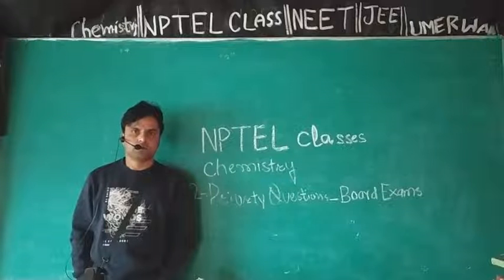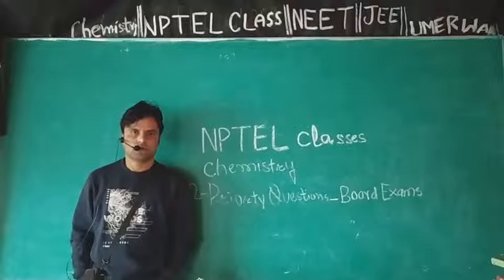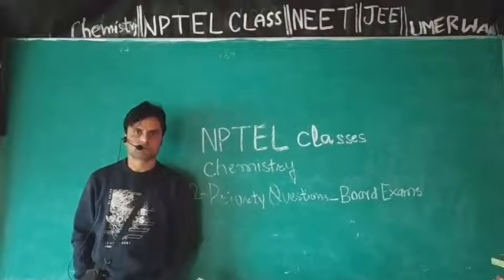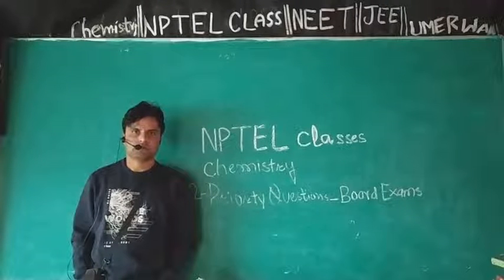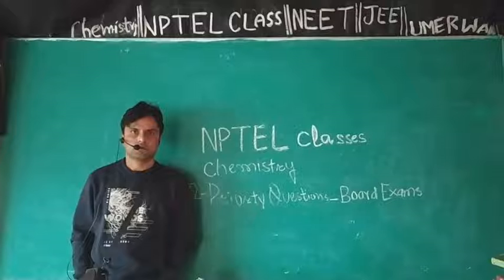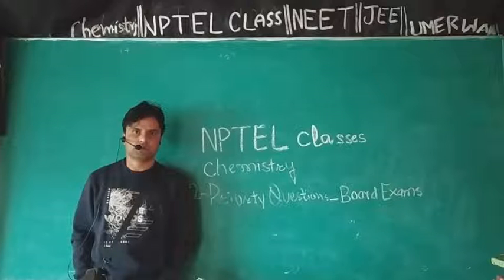Moving next, you all know Werner is named as the father of coordination chemistry because of the work he put in formulation and designation of coordination compounds.